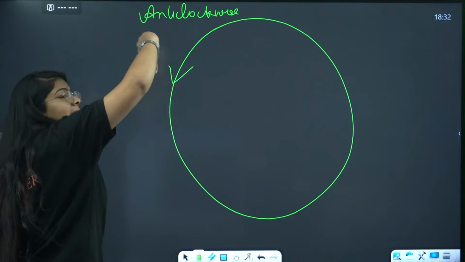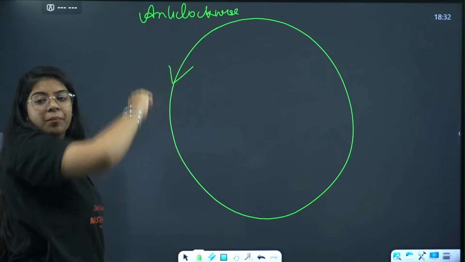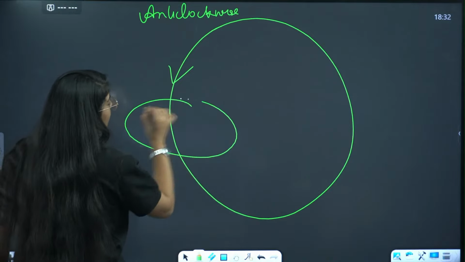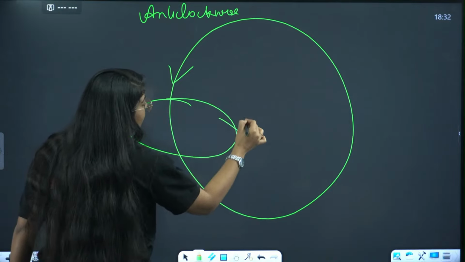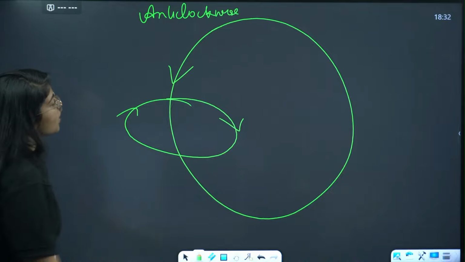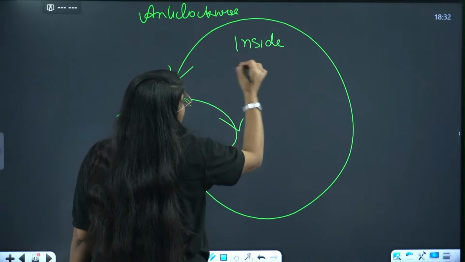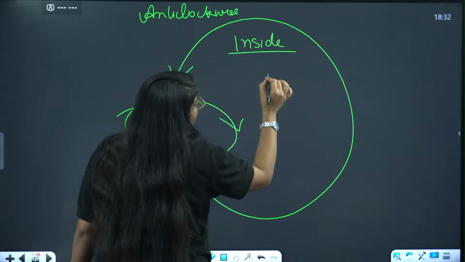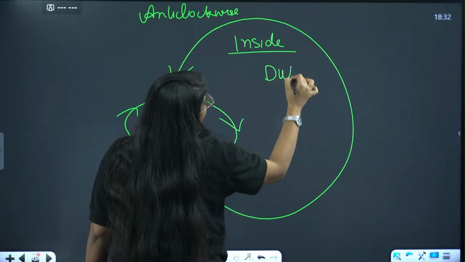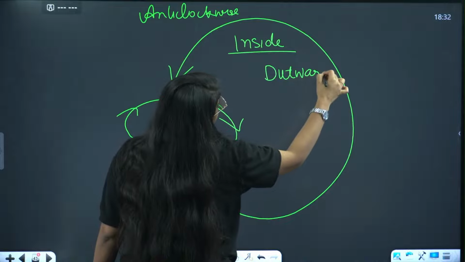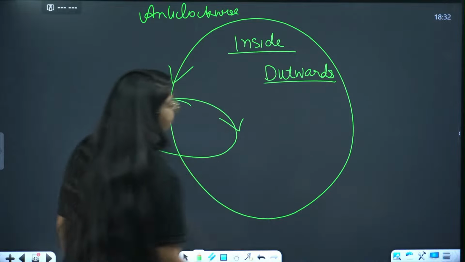They are going in and coming out. So inside, when the current is anti-clockwise, inside the loop, the magnetic lines will be outwards. Done? It will be outwards.